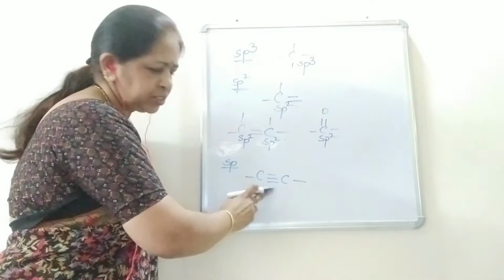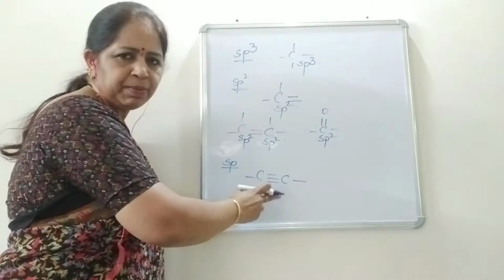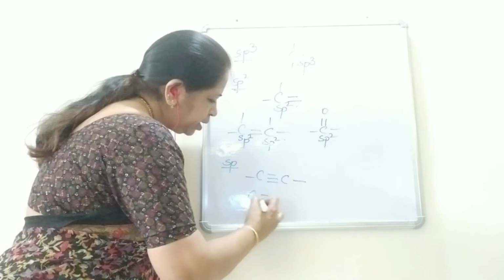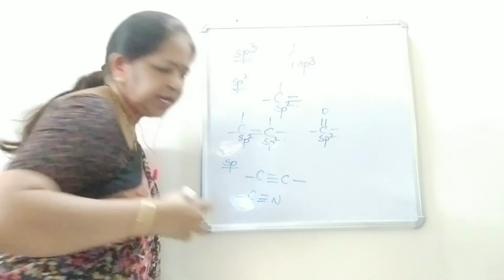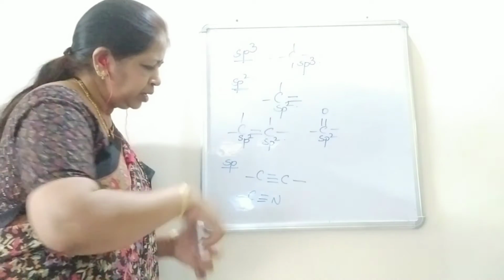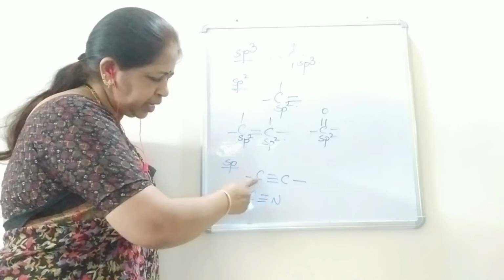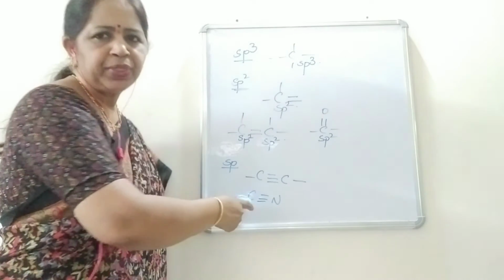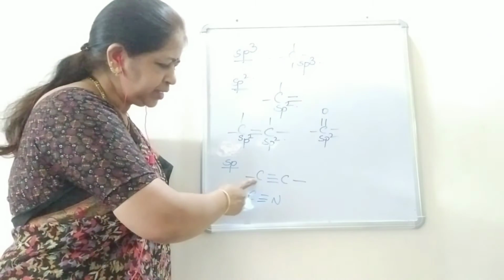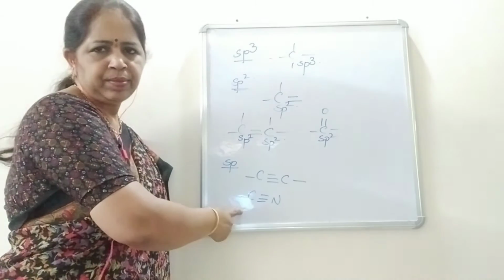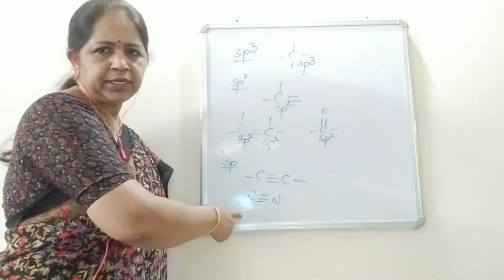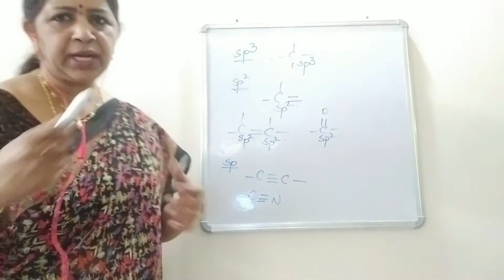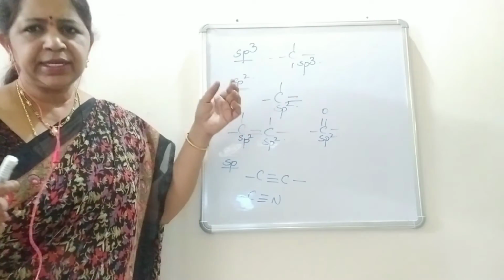This triple bond may be present between 2 carbon atoms or between a carbon and nitrogen. sp hybridization is possible in these two types of compounds, alkynes and cyanides. Okay students, this is how we can easily identify the hybrid state of carbon.